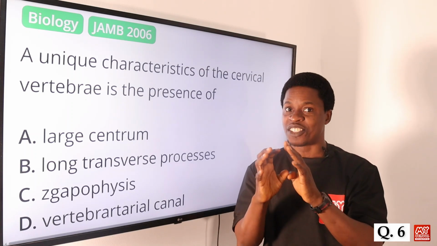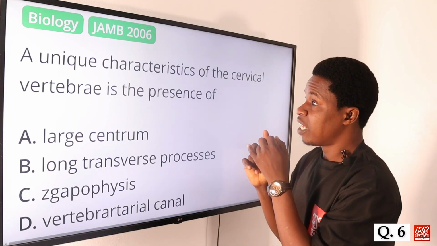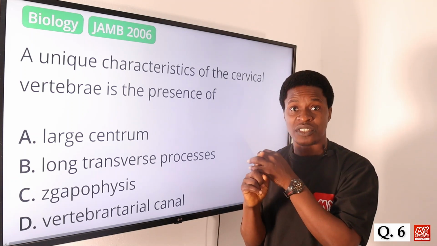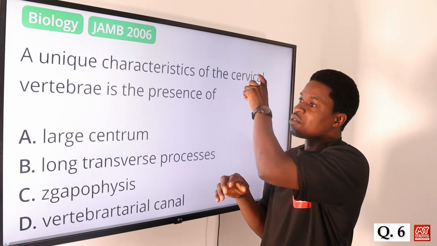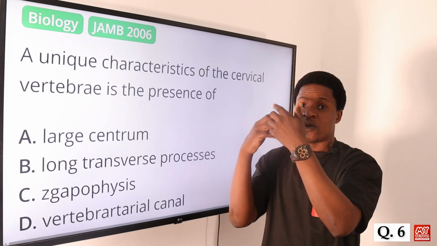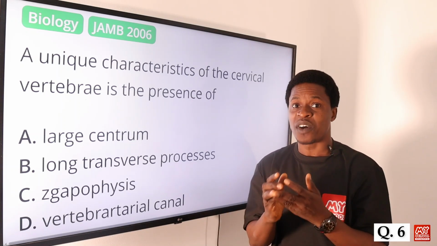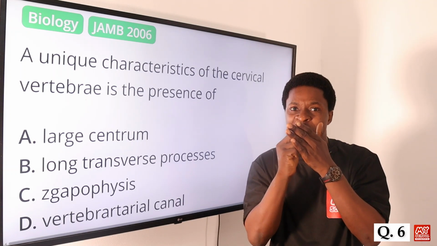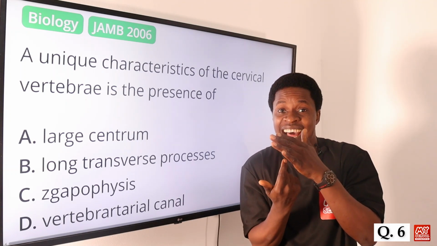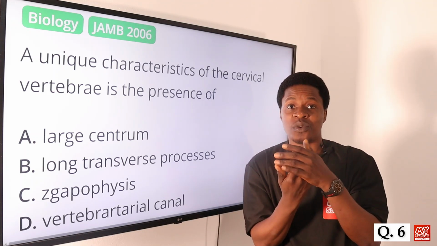it. It is unique because other vertebrae, talk about the lumbar, the other ones, okay, the sacral, they don't have that. So it is unique only to the cervical vertebrae. Okay, so in the cervical vertebrae we have the foramen. So that foramen allows, it is just a small hole. You have it such that the vein and the artery can actually pass through it.